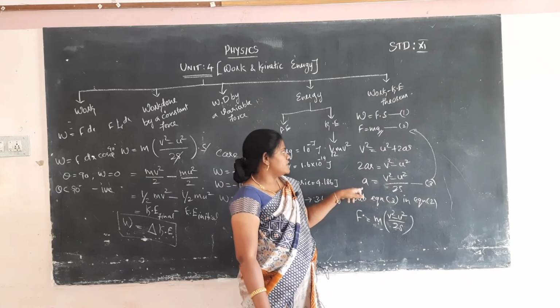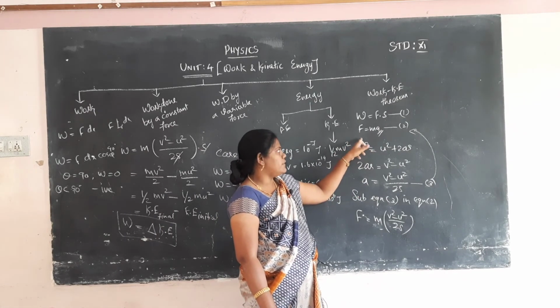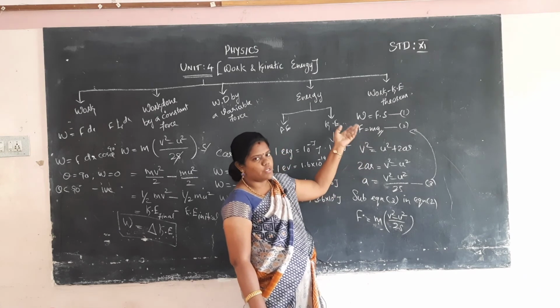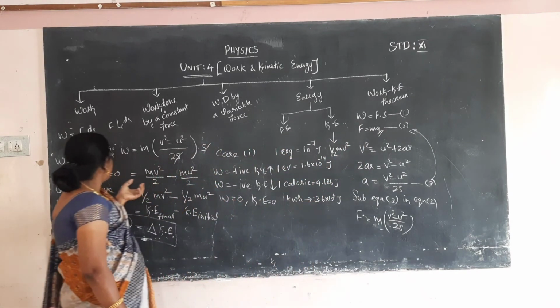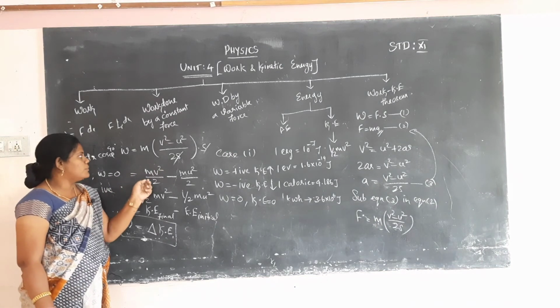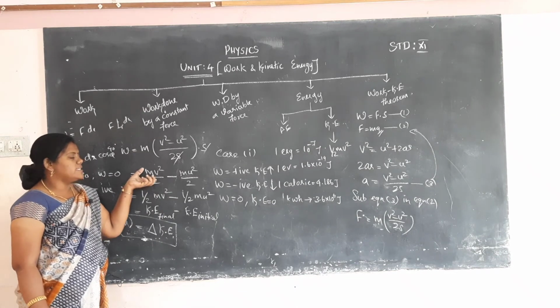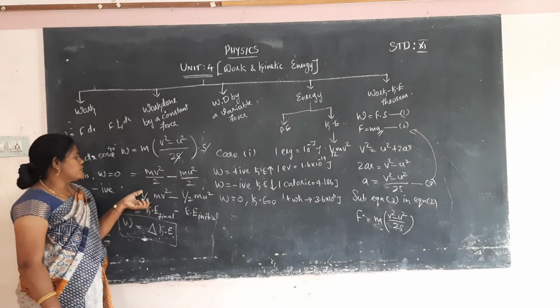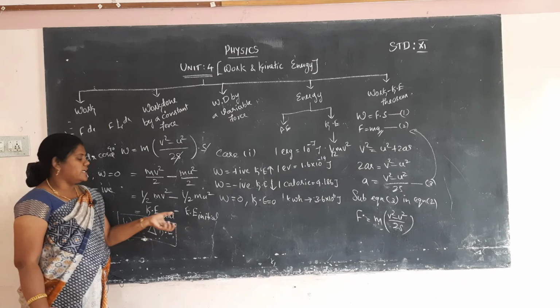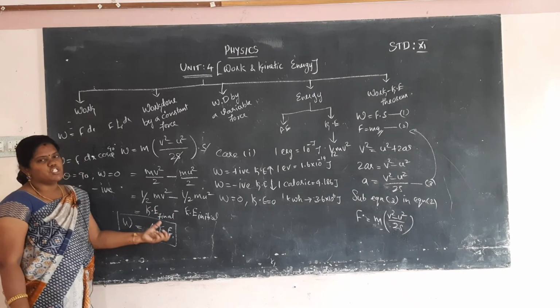That acceleration value is substituted in the force value, and then that force value is substituted in the work formula. So in the work formula, s cancels automatically, giving m v square by 2 minus m u square by 2. This is the final kinetic energy, and this is the initial kinetic energy. So final kinetic energy minus initial kinetic energy is equal to the change in kinetic energy. So work done is equal to the change in kinetic energy.